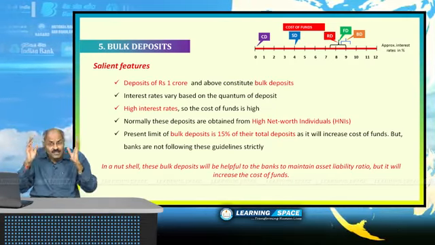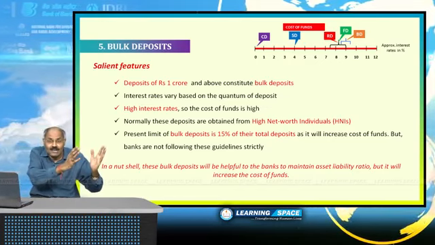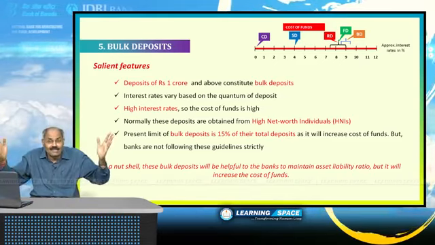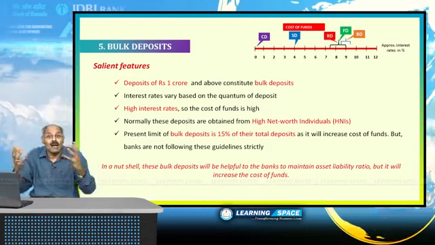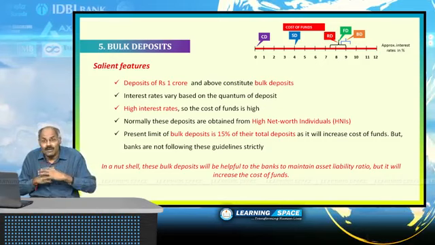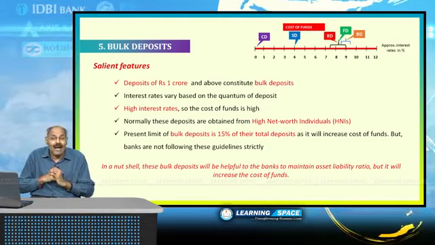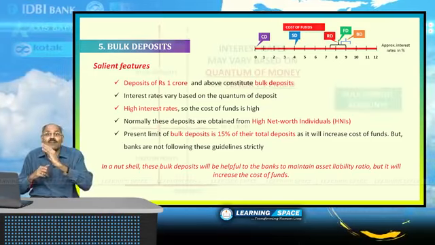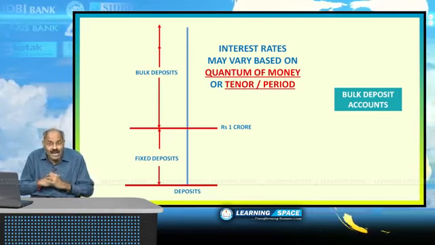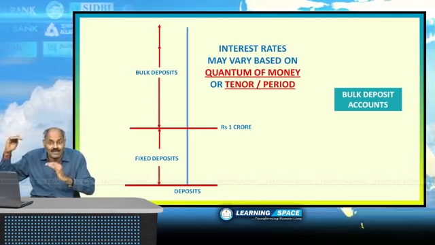Fixed deposit interest rates are different from bulk deposit interest rates. Both are announced by the bank separately. And one more important aspect is, for deposits above 1 crore, banks may have different interest rates depending on the quantum of money.